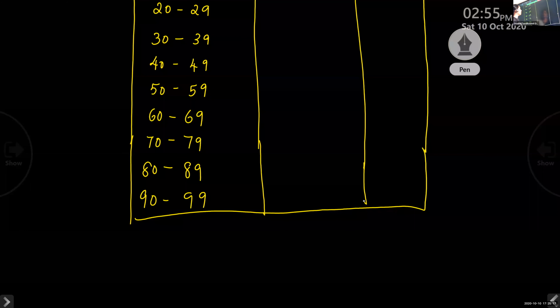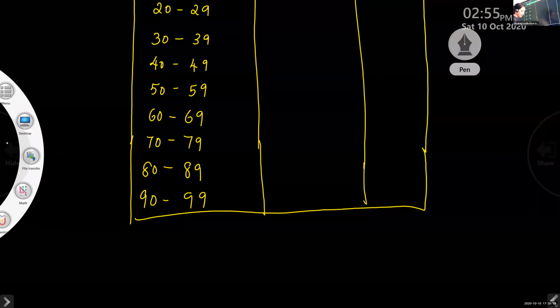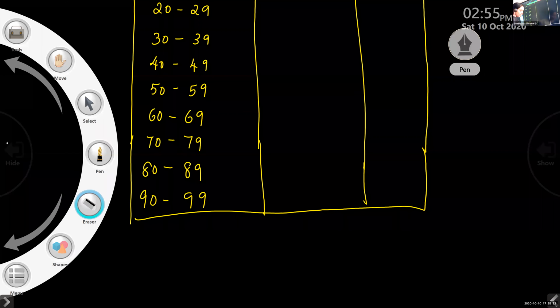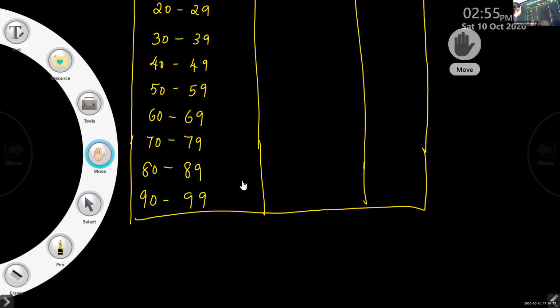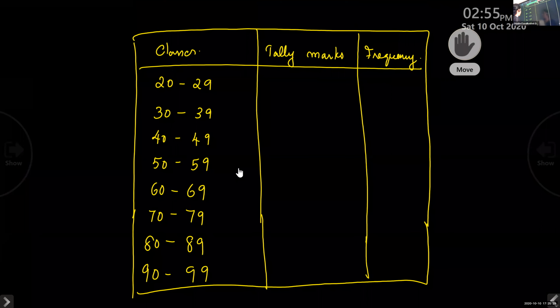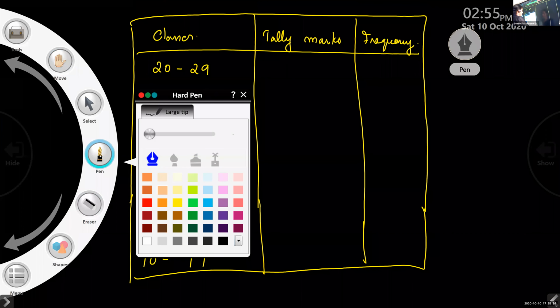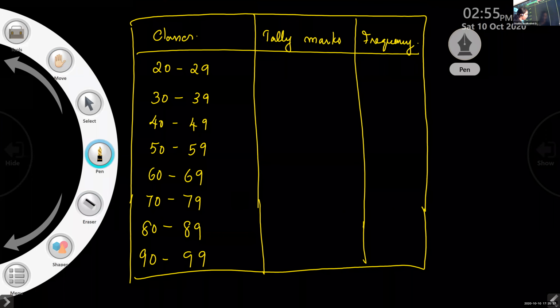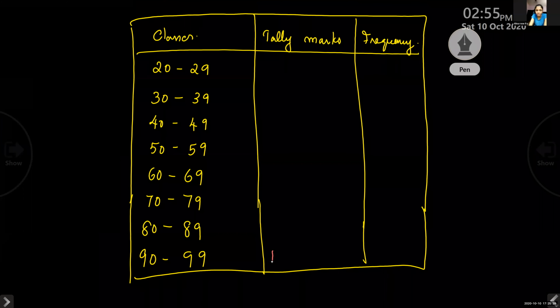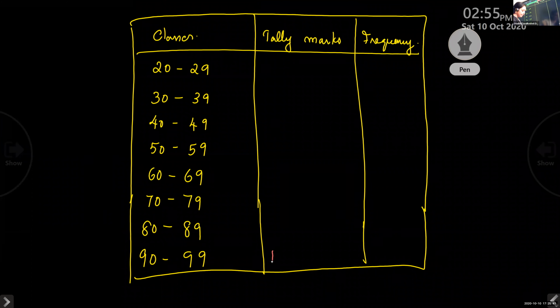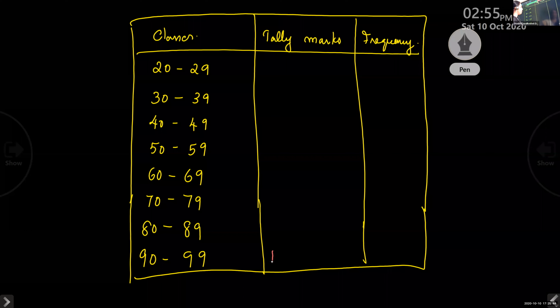And I will read the first number. 95. Which class will it be? 90 to 99. 95 will come in this class. So you make a mark over there. And next number is 67. So where will it come? 60 to 69. Here.